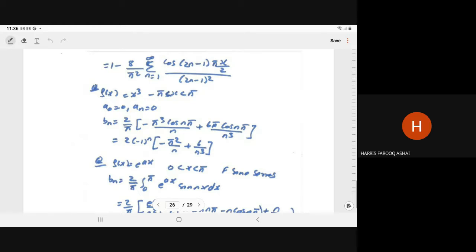Right. So few questions directly I'm not explaining, just for practice. Right. So fx is equal to x cube, minus pi to pi. So you just note down bn will come this. Hurry, just you note down. I'm not explaining. Just for your practice, I'm giving you the answer. Okay, sir.